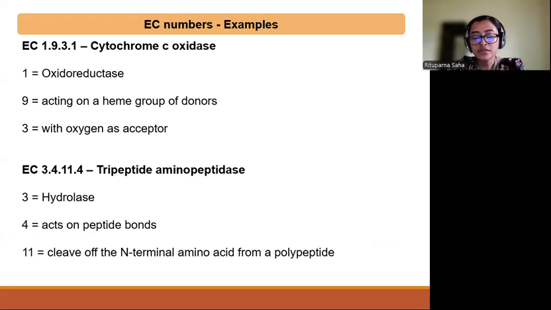So in conclusion, we understood today what enzymes are, what their similarities and differences with inorganic catalysts are, how enzymes are classified, and how enzyme commission numbers are assigned to different types of enzymes.